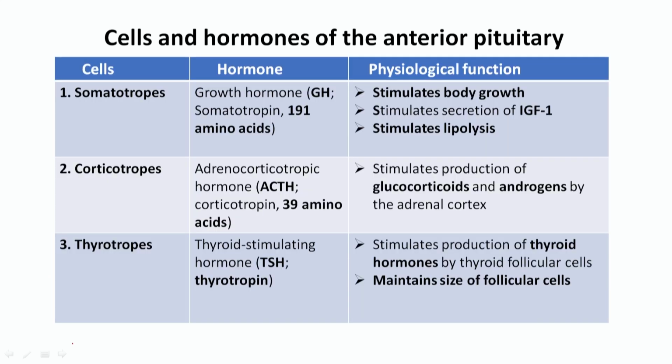So, these are the cells and the hormones which are secreted from the anterior pituitary. Basically, five different cells are there that secrete different types of hormones. Which are the cells? One is called somatotropes. These somatotropes secrete mainly growth hormone, which is also called somatotropin.